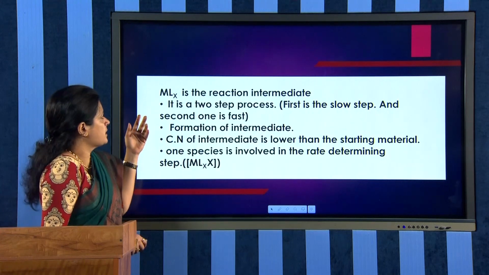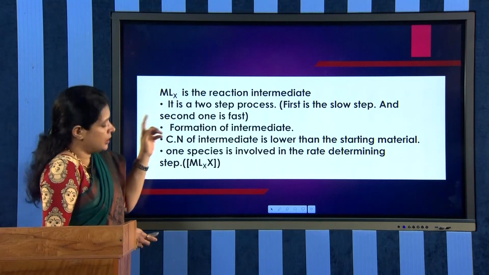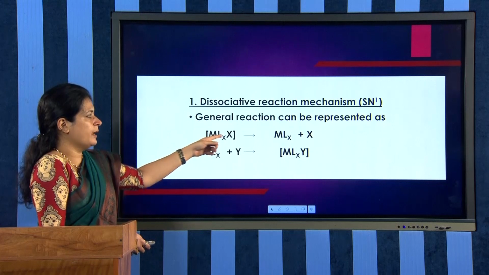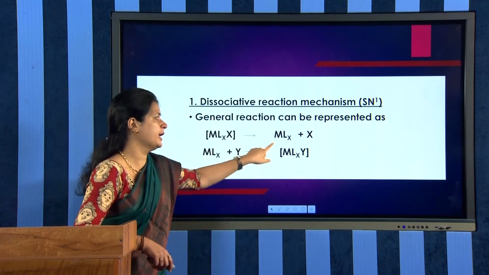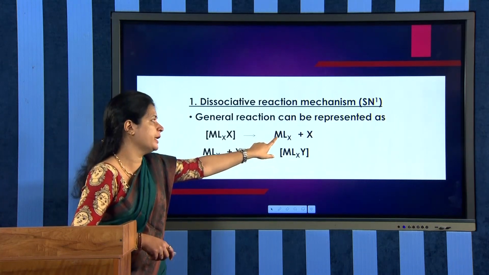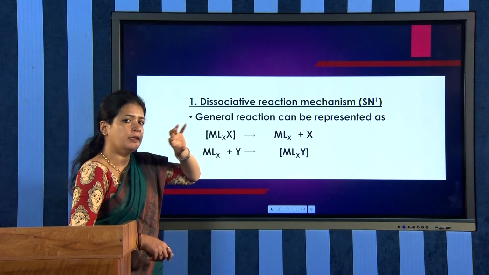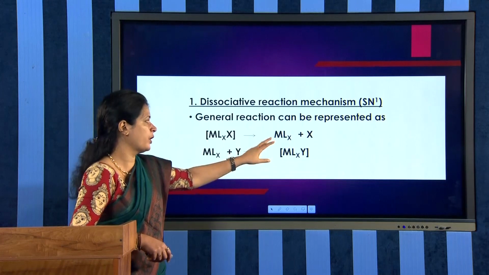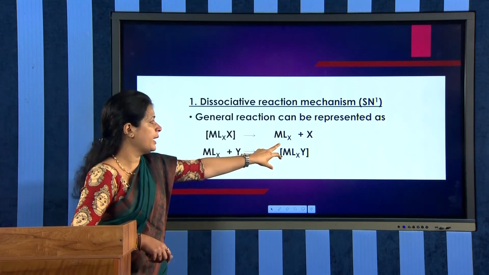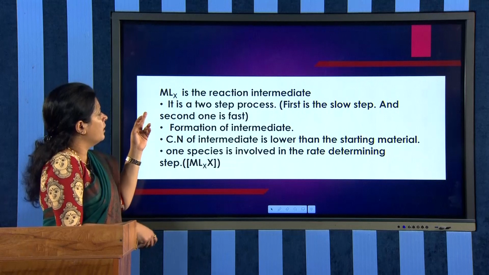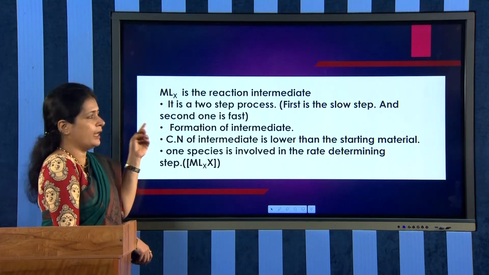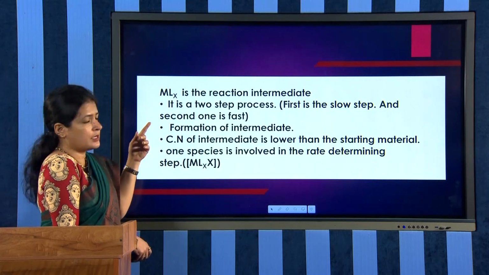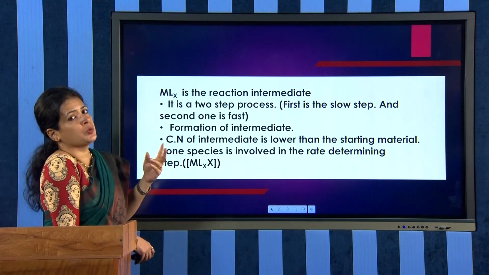And what are the characteristics? MLx is the reaction intermediate. See, the reaction is MLxX giving MLx. So, this MLx is the reaction intermediate, meaning the species which is involved in between the reactants and product. That intermediate is MLx. So, we have the reaction intermediate MLx, and also our next characteristic is that it is a two-step process.